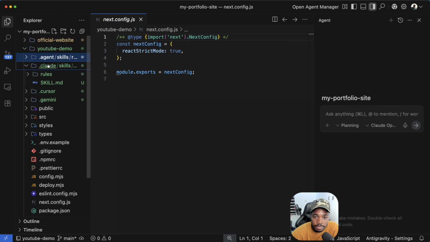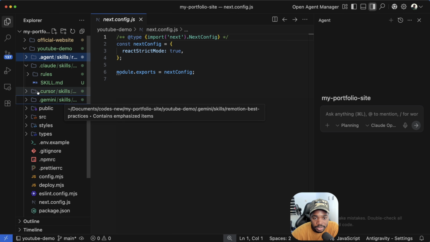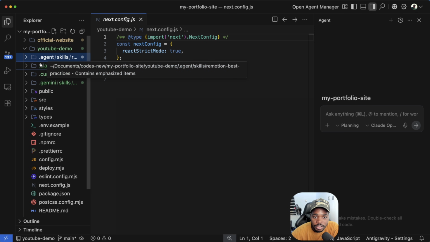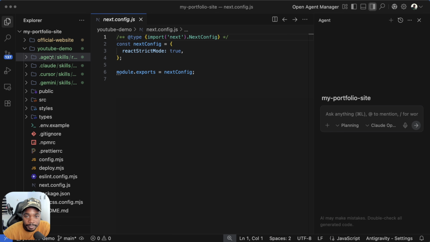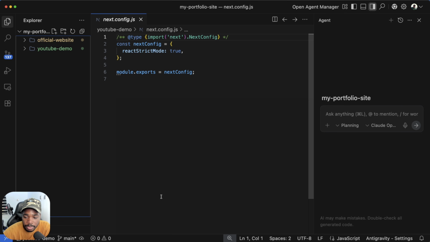We also have the one specific to Claude, the one specific to Cursor, the one specific to Gemini. Now this one specific to Gemini is going to work with anti-gravity, this one is going to work with Cursor, this one is going to work with Claude Code. Now this is just a general agent, so you can delete others and just leave the one that works with the AI system that you're going to be making use of. But it's also not bad to just leave everything there and make sure you remove them from your gitignore file or so. Now with that setup, the next thing is just gonna be me prompting.